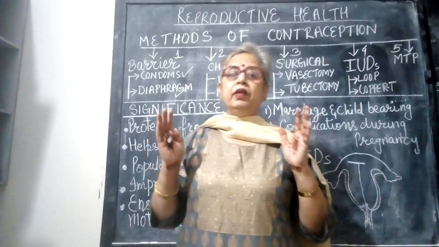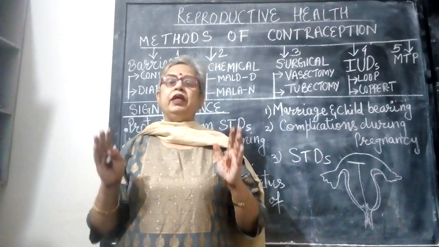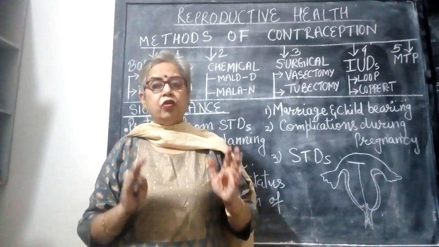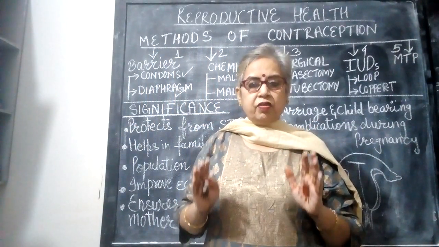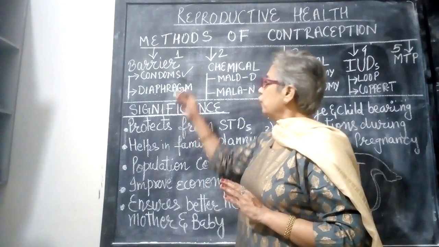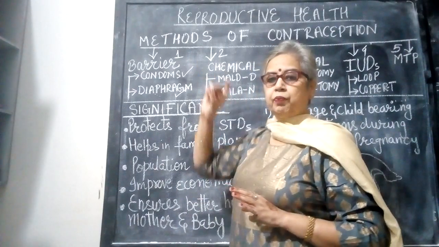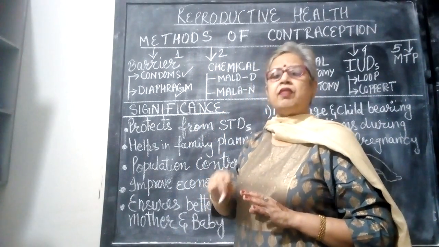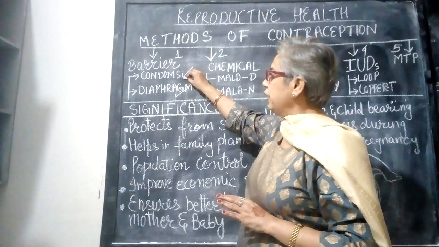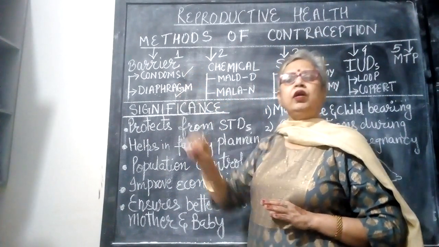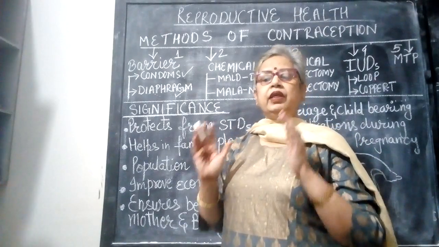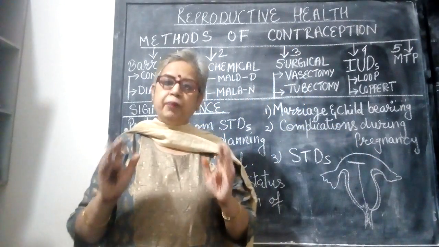Number two, if there is a barrier, it means semen cannot enter the vaginal tract, so the transference of seminal fluid, that is ejaculation, is also not there. Hence it can also protect the person from STDs. So the barrier method can be practiced both by males as well as females. For males it is condom, and for females diaphragms or cervical caps. So these two act as barriers.